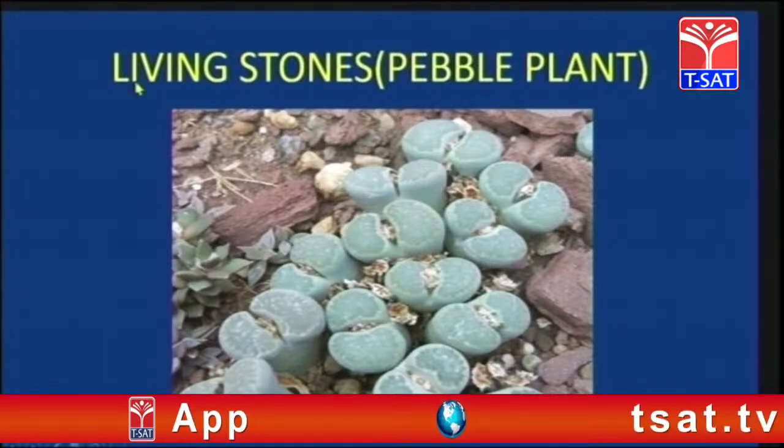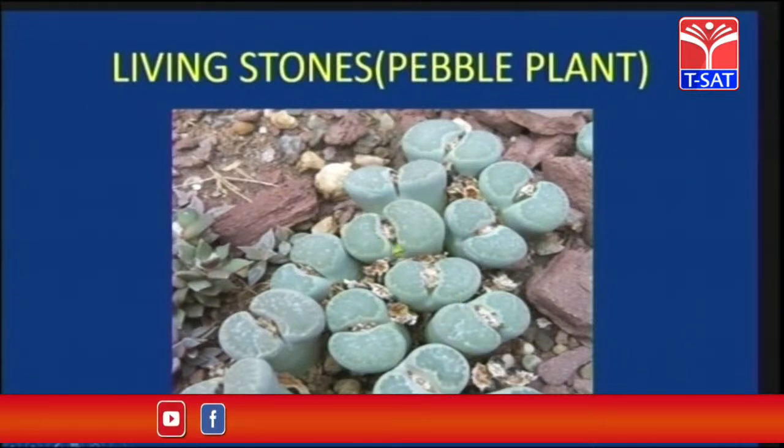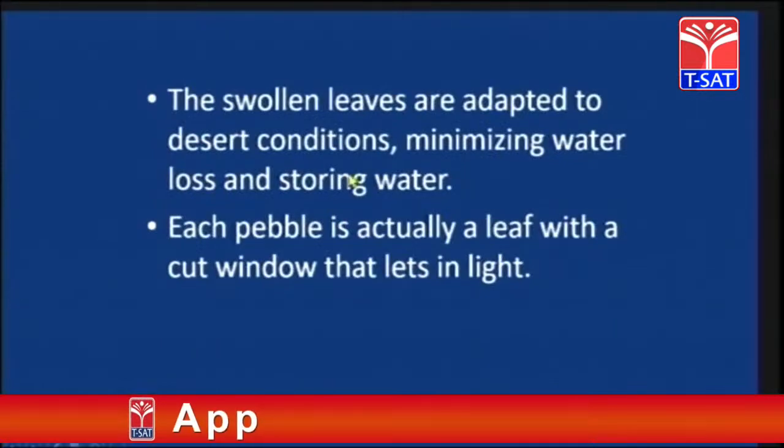So children, these are the living stones. This is a plant called the pebble plant. They look like pebbles, no children, right? You can see the pebble plant. This pebble plant is called living stones. It cheats the organisms which come to eat it. So the swollen leaves are adapted to desert conditions, minimizing the water loss and storing water.